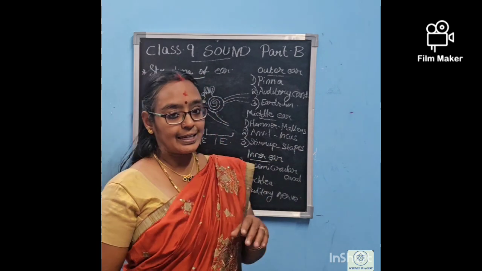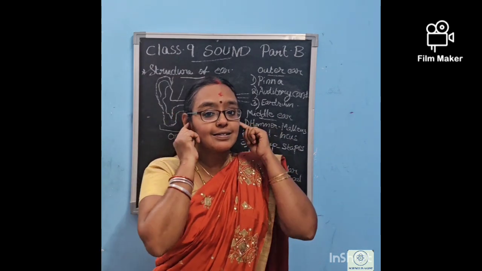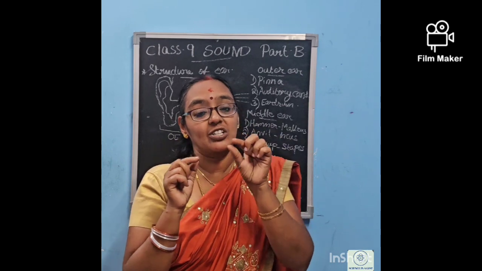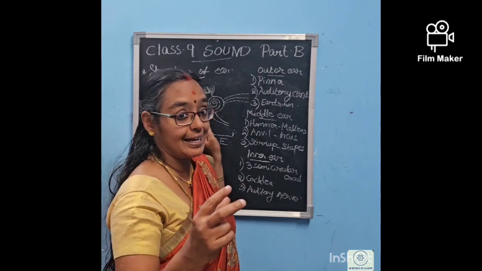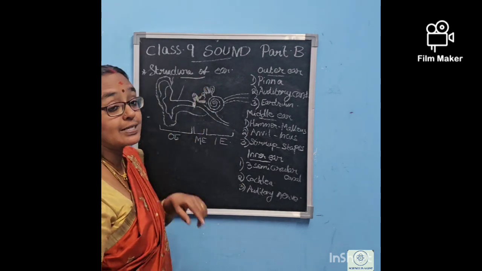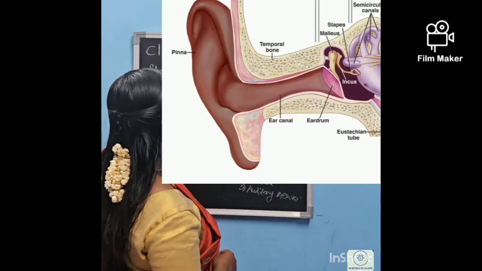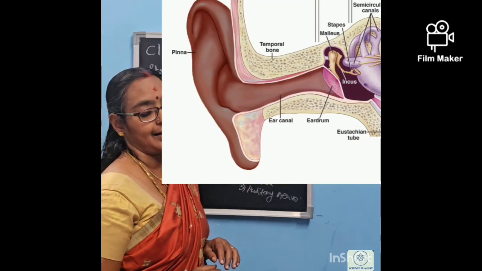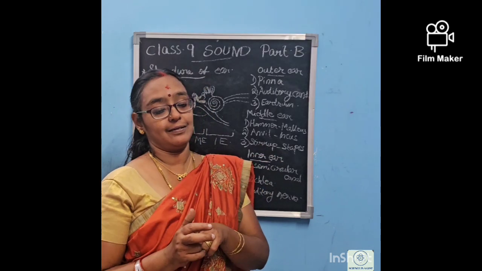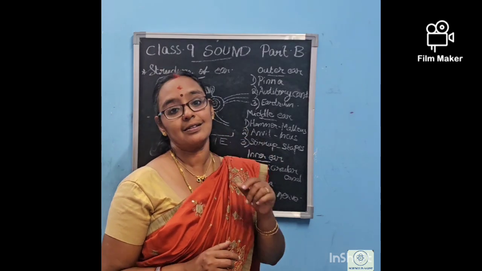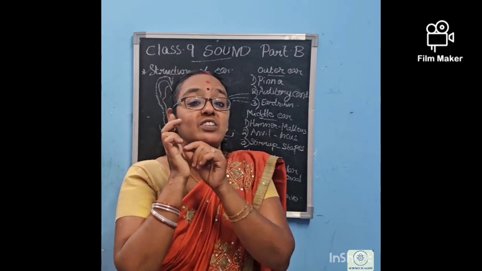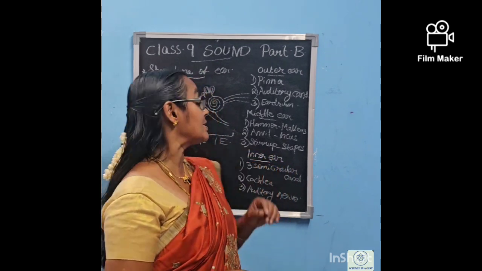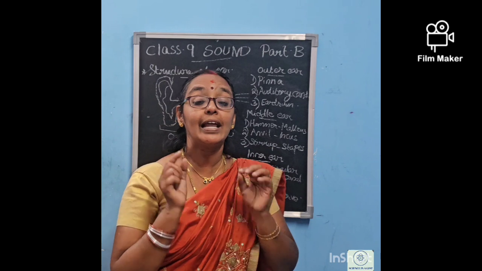Then when we put our fingers inside, we can see a tube-like structure going inside, isn't it? The tube-like structure seen after the pinna is called the auditory canal. It ends in a part. If we put our buds inside, we will see that they go in only a little and at the end strike something. This is called the eardrum. It is a very delicate part.